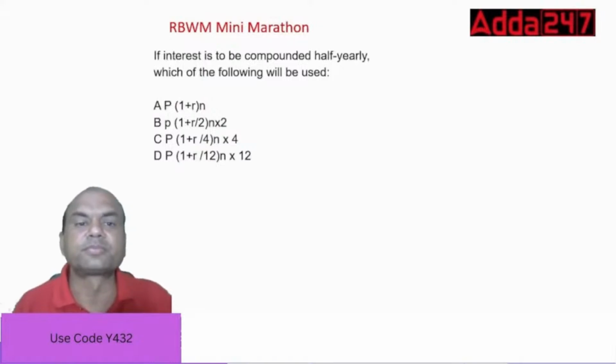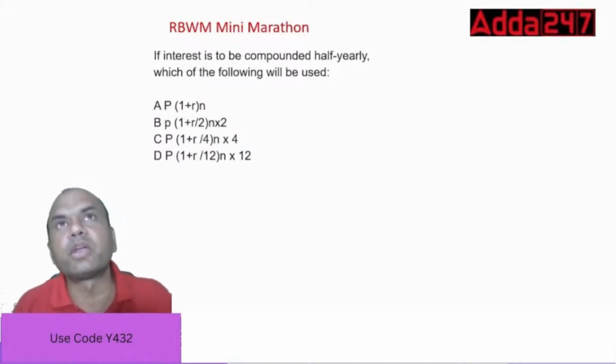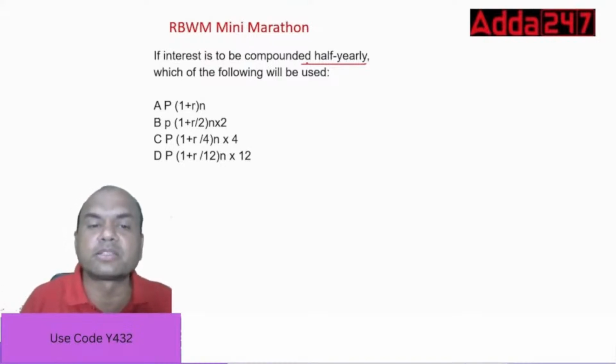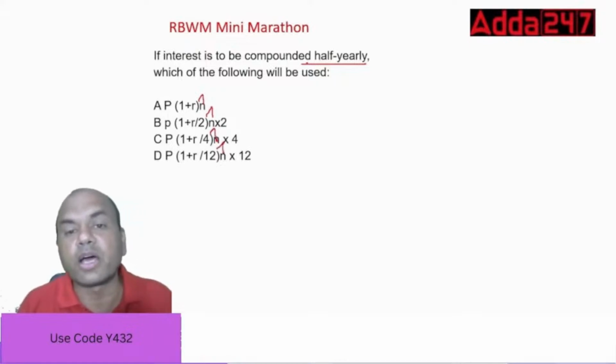Second one. If the interest is to be compounded half yearly, which of the following is used? Look at this, half yearly. P into 1 plus R raised to n. Everything here is raised to n into 2, this is raised to n into 4, raised to n into 12. Now we want half yearly.